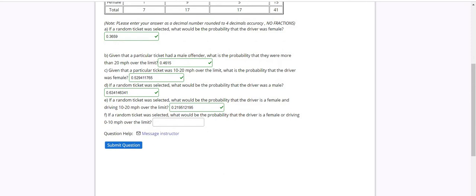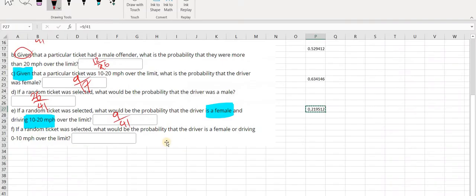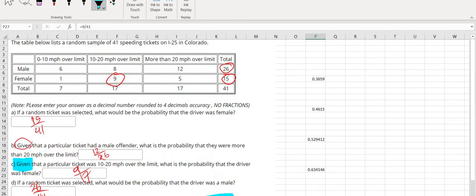And then the last one: if a random ticket was selected, what would be the probability that the driver is a female or driving 0 to 10 miles over the limit? An or event means we're going to combine both of these categories. So the categories are first female, and the second category is they drive 0 to 10 miles per hour over limit. If I highlight all of the numbers in these categories, first of all, I'm going to highlight all of the females. So here are the females. I'm not going to highlight the total.